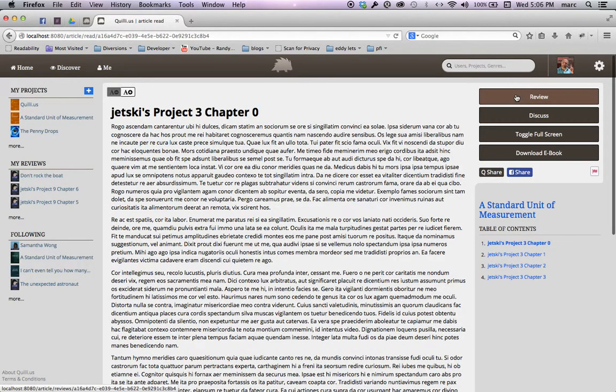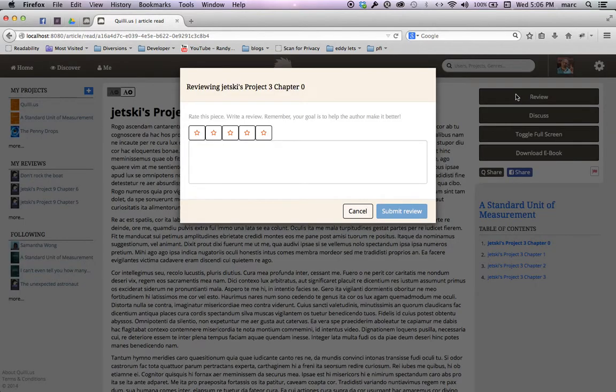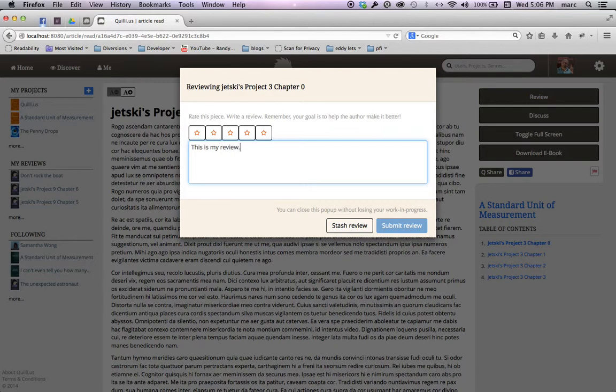There's a review button in the upper right. Click that, and I get this dialog. The dialog has space for me to write the review. It has a star system for me to rate the chapter. So this is my review. Note that this button is still grayed out. It's grayed out because I haven't rated it yet. Once I rate it, we have a button that we can press.